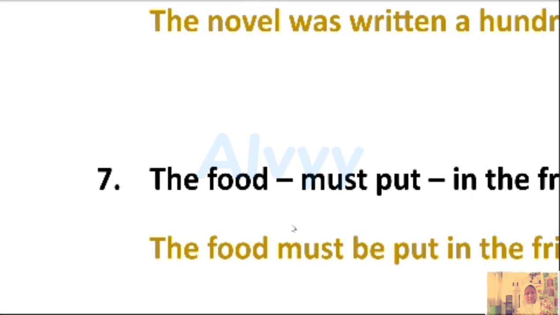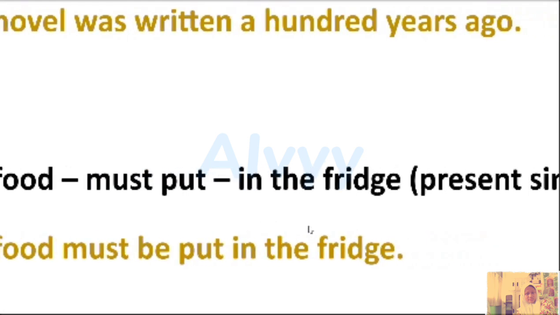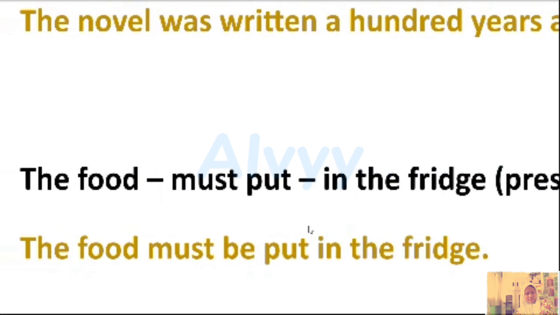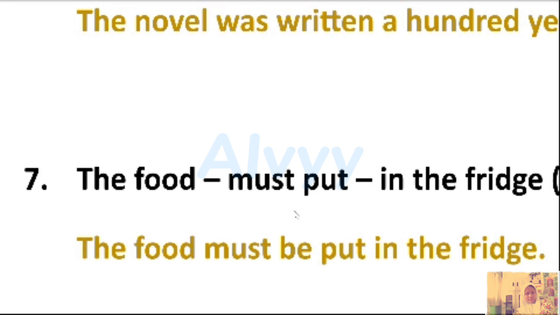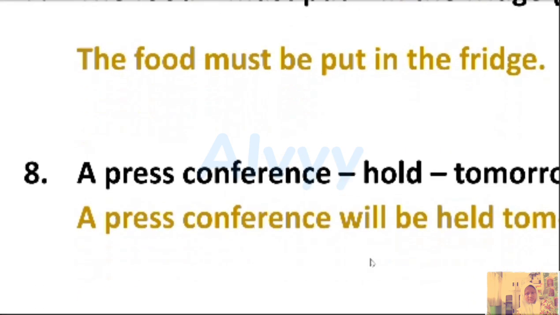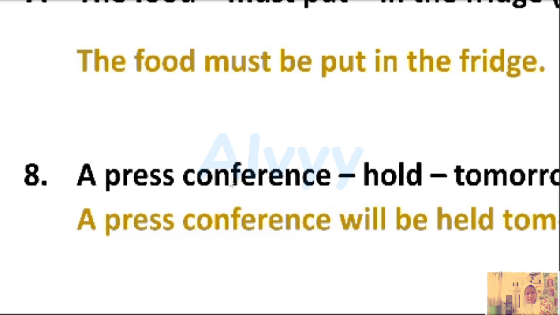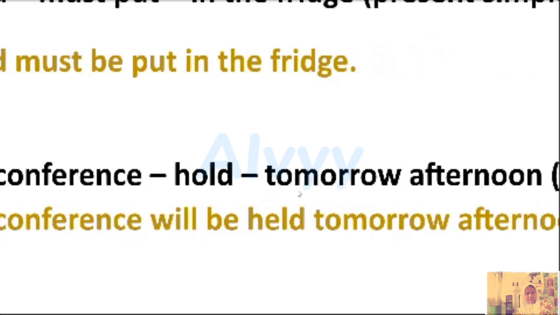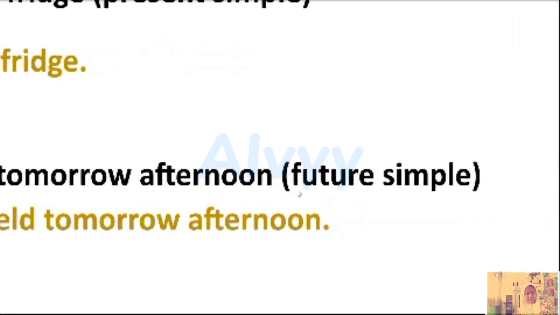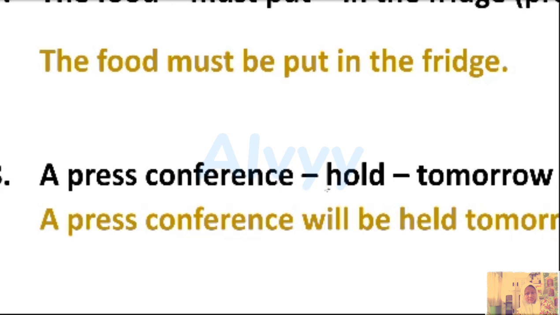Number seven, the food must put in the fridge. Present simple. Because there is no to be, we just need to put be in here. So the food must be put in the fridge. Number eight, a press conference hold tomorrow afternoon. Future simple. Future, so we're going to put will here and don't forget the be.